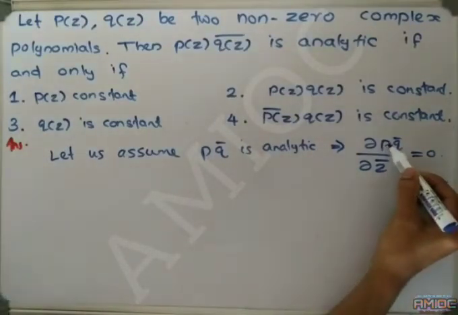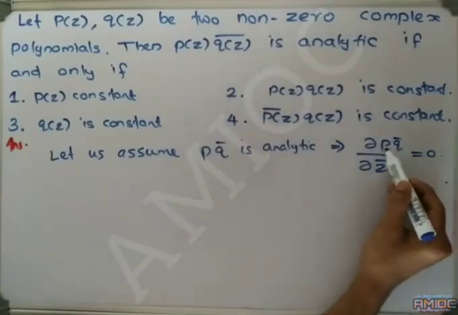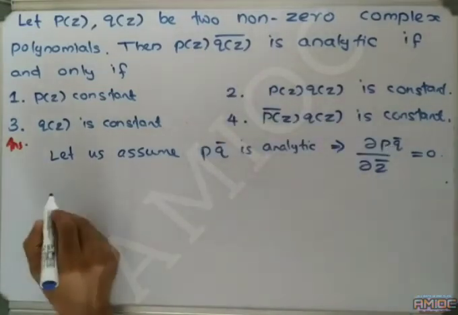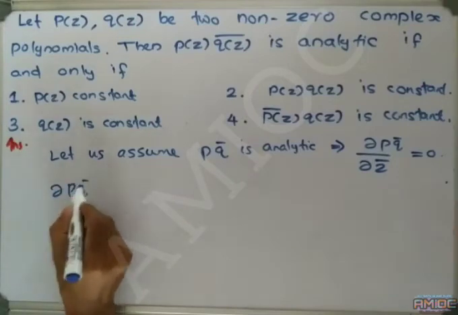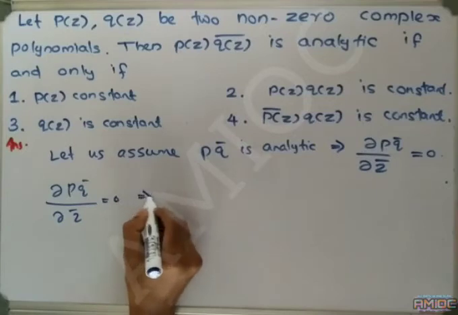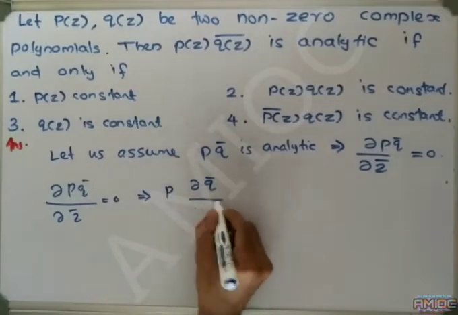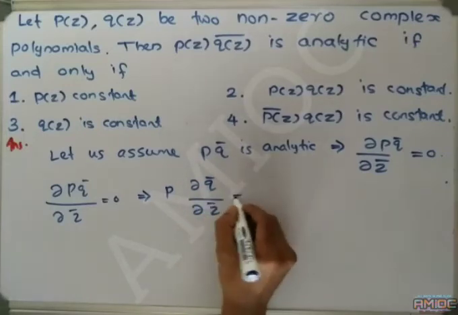P of Z is a function in terms of Z, that means independent of Z bar. Therefore, P can be taken outside. Therefore, dou PQ bar by dou Z bar equal to 0 implies P can be taken outside, and dou Q bar by dou Z bar is equal to 0.